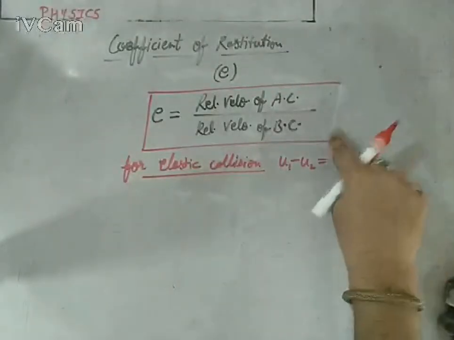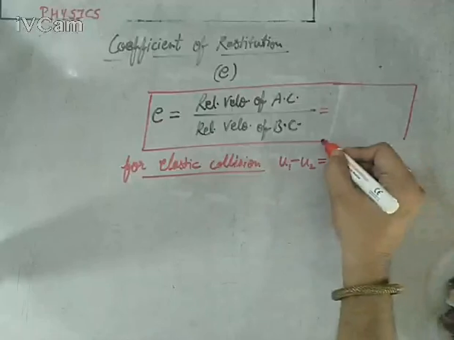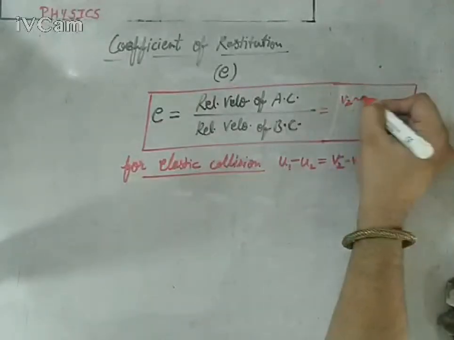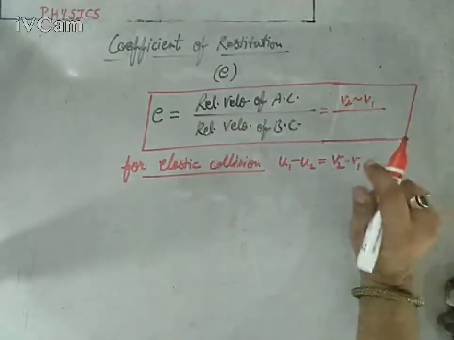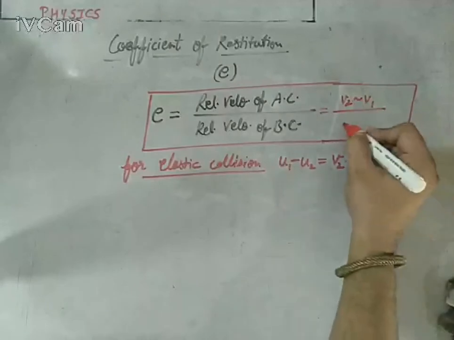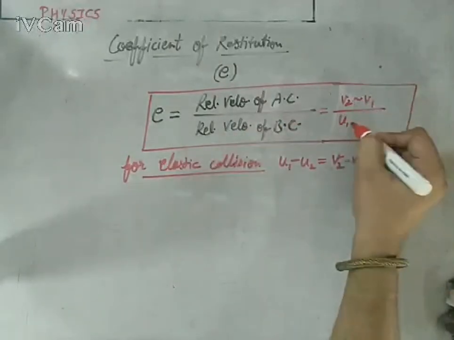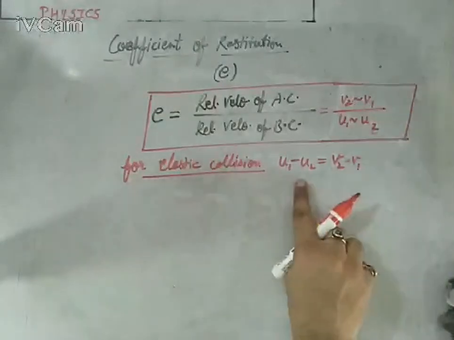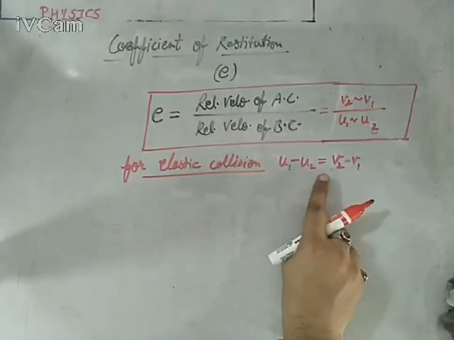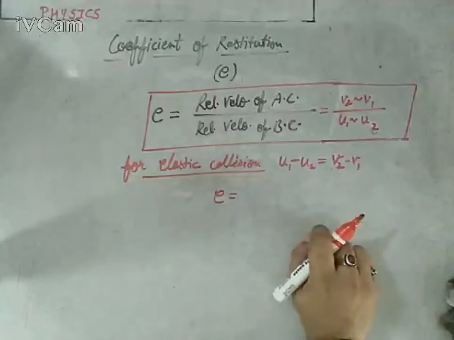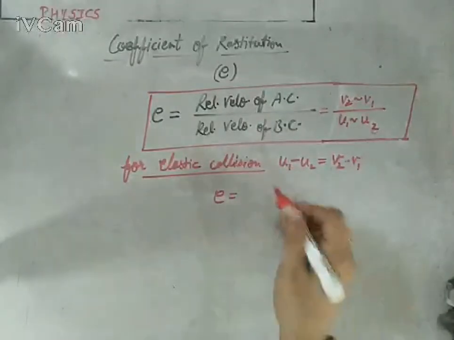The difference sign means greater minus smaller value. So for elastic collision there is no change in relative velocity before and after collision. These two expressions get cancelled by each other, so e would be 1.